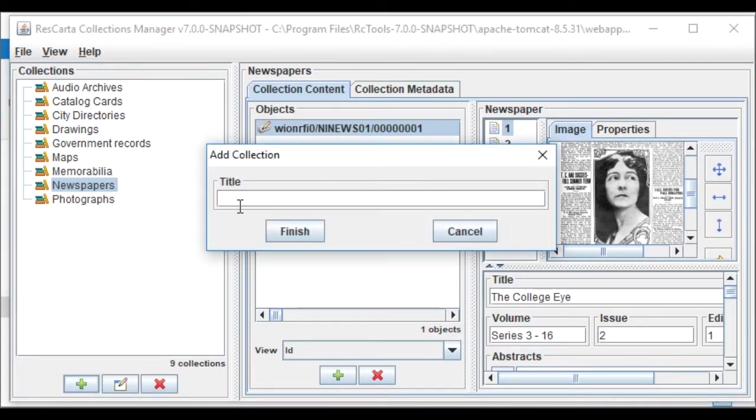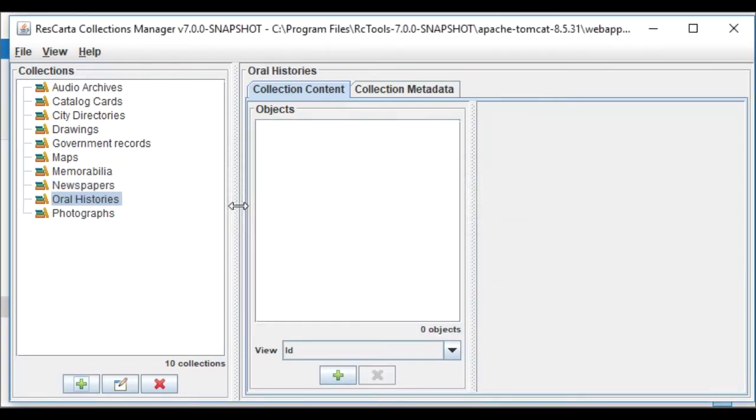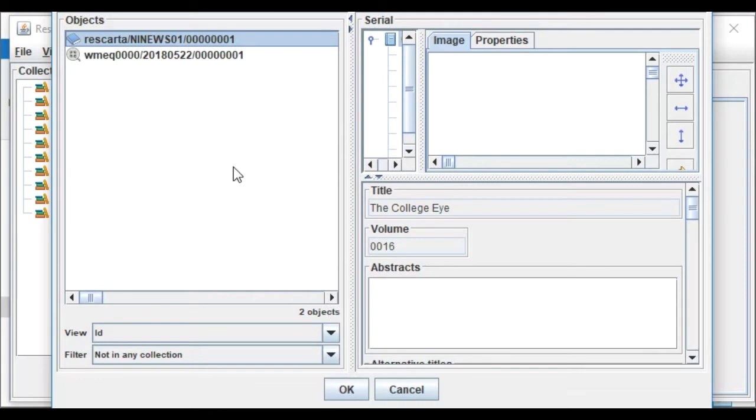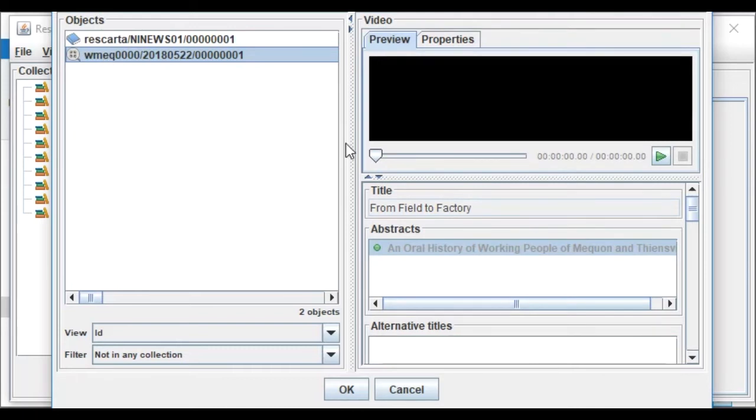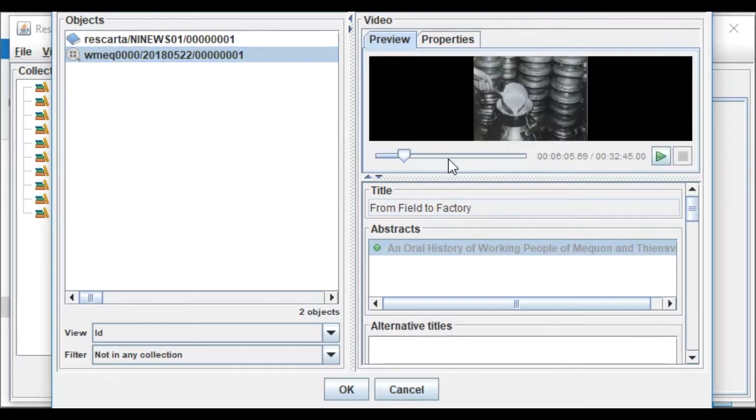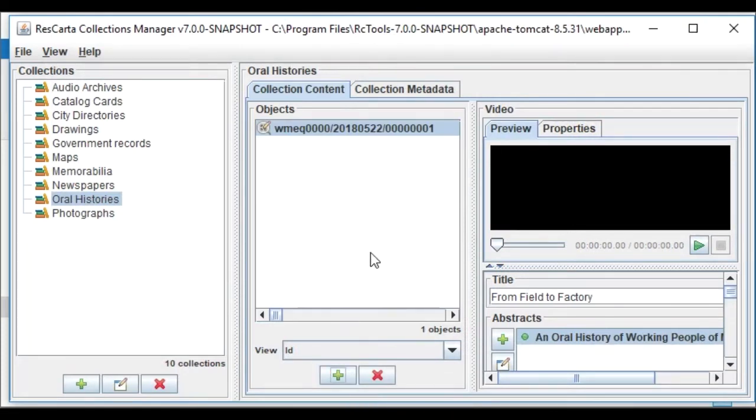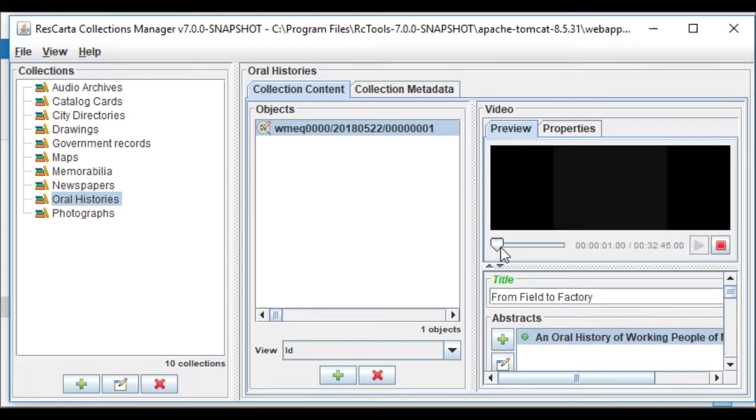So let's add a new collection, and here I'm going to add a collection called Oral Histories, because I might want to put videos in here. I might want to put some audio oral histories in here. I might want to put some text oral histories in here. So I'm going to pick our Mech1 page here, and again, it allows you to preview it. This is being done by someone else. I can jump around and see what the images are like. Metadata is there. We say okay, yep, that's what I want, and we have the object now in the collection.